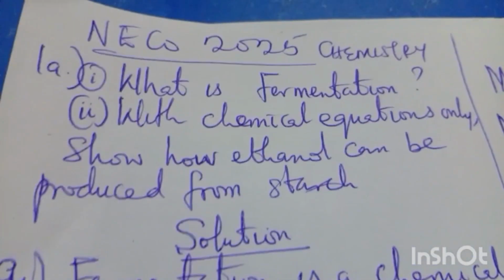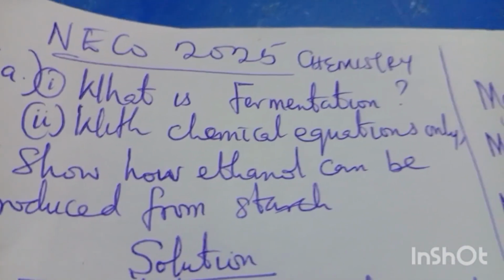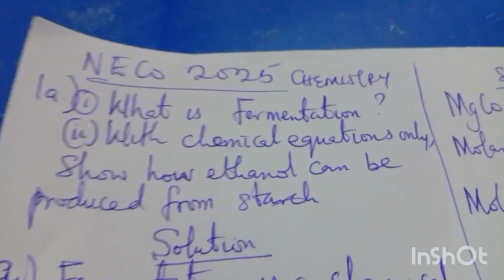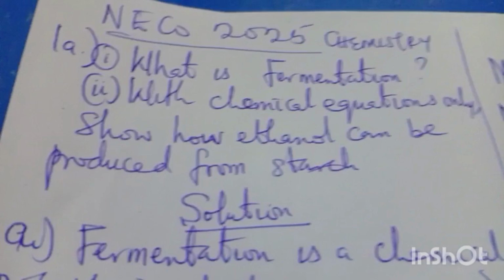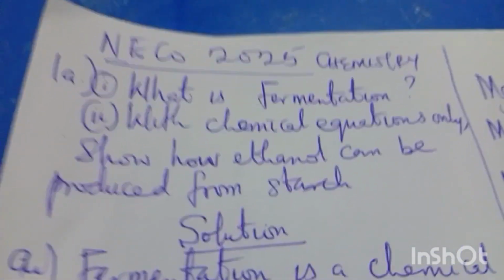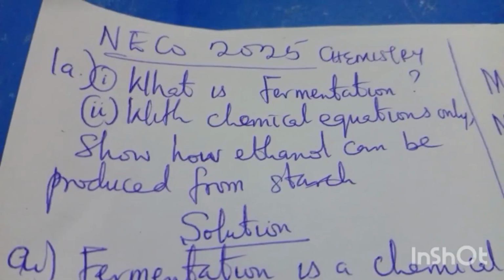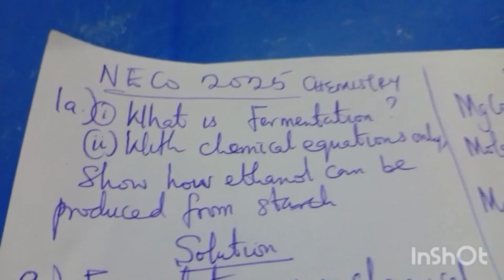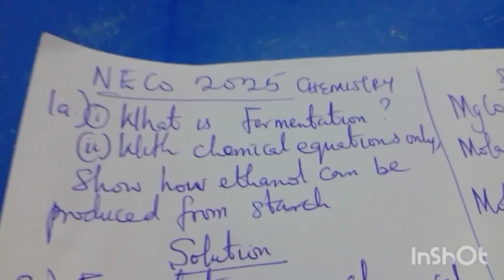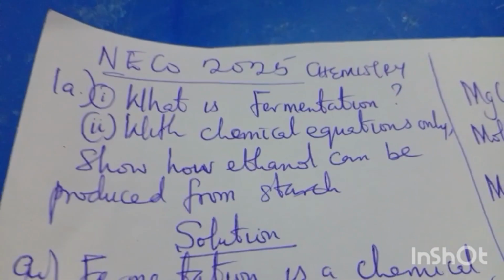The first question, 1A1, asks: what is fermentation? And 1A2 says, with chemical equation only, show how ethanol can be produced from starch. That is number 1, and I am very glad to tell you that number 1 is compulsory, so you can't joke with it. Don't skip any part of this video. Watch it from beginning to end. You are the one writing the exam. Take your time to watch, so that you have something to write tomorrow in your chemistry paper.